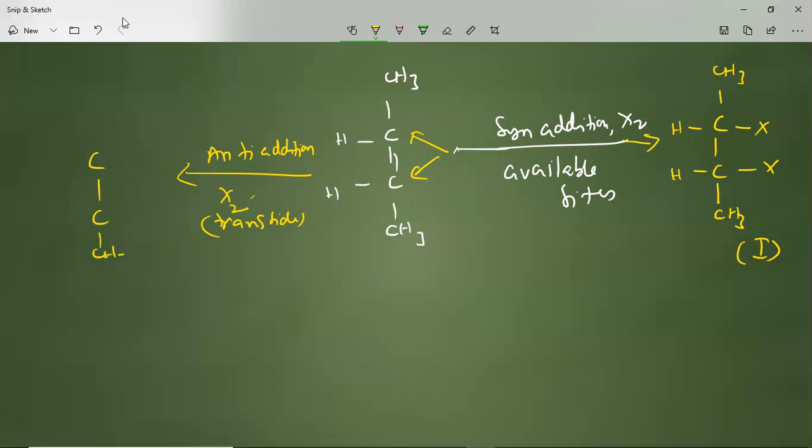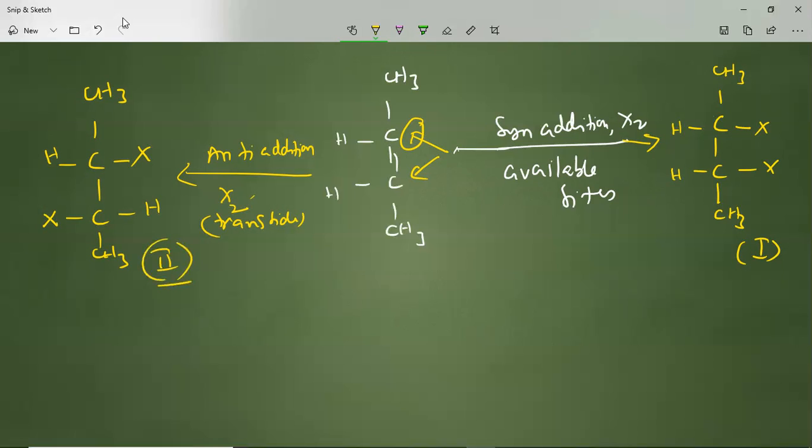This is CH3, this is CH3. Here you take one empty side, one side is X, opposite that one here is coming X here. This is anti-addition. Okay, assuming this is the second one.